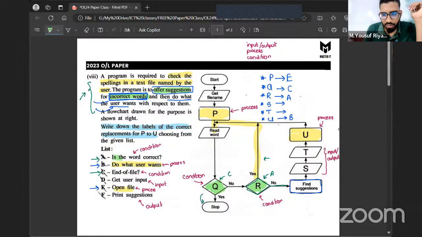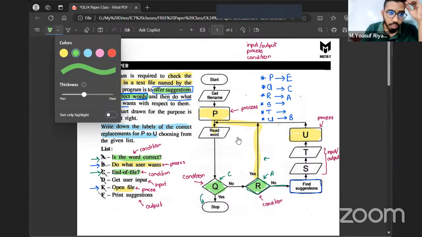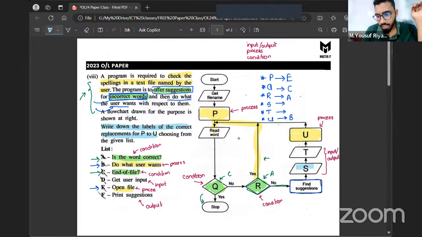Okay, so based on that, we figured out these two, right? I think I answered all the questions. I didn't miss anything. Yes. Okay, the next one. Now the next statement we have is T and S. We have already figured out U. Now we have T and S remaining. So we have two steps here, the step S and the step T.